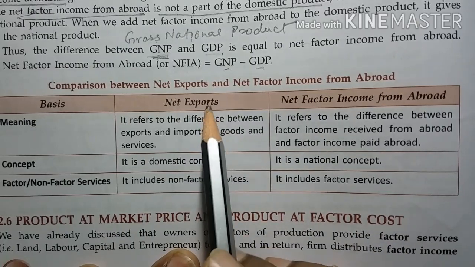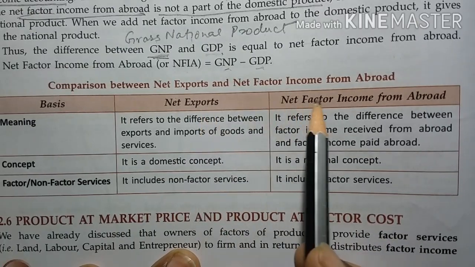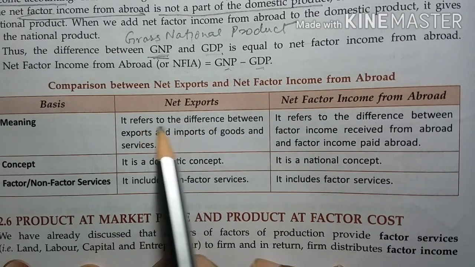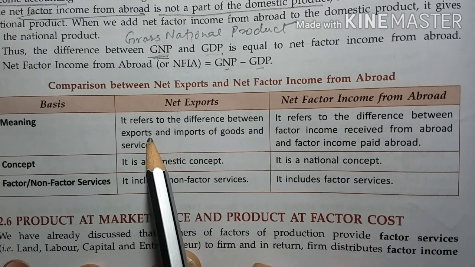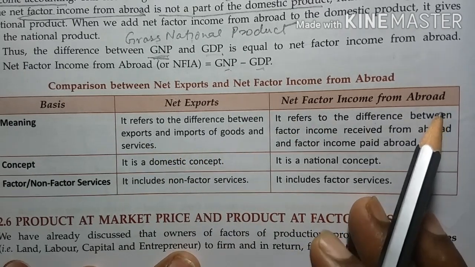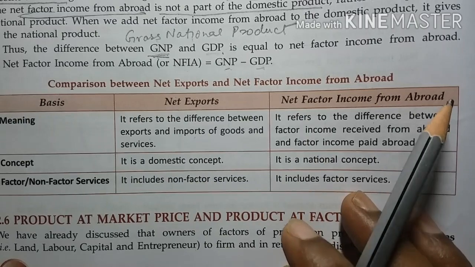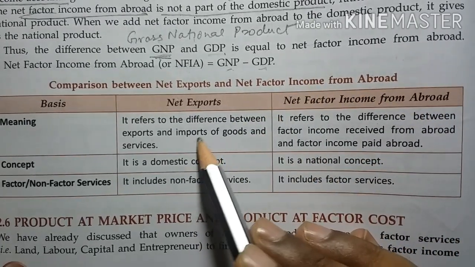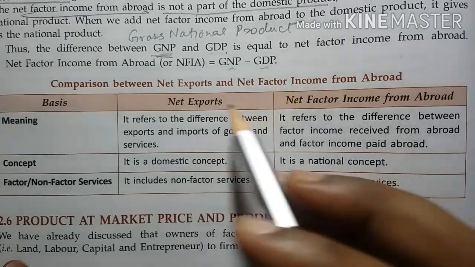Now let us quickly discuss the difference between net exports and NFIA. What is net exports? Net exports is the difference between exports and imports of goods and services. We export goods and services to other countries as well as we import goods and services from other countries.